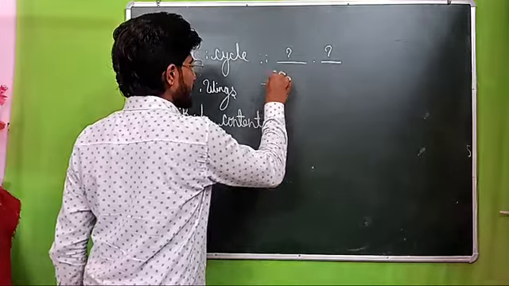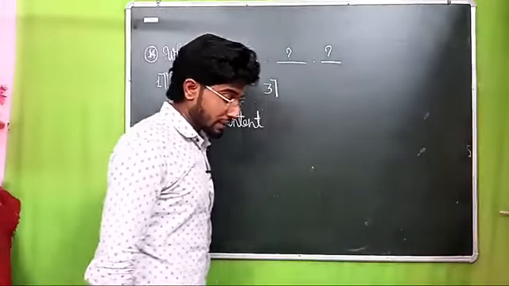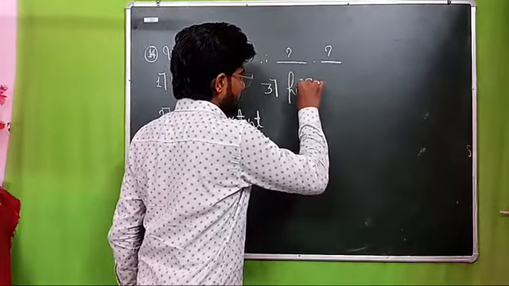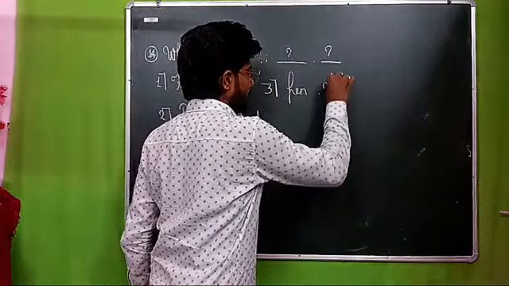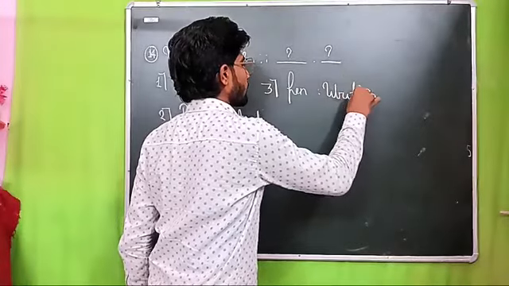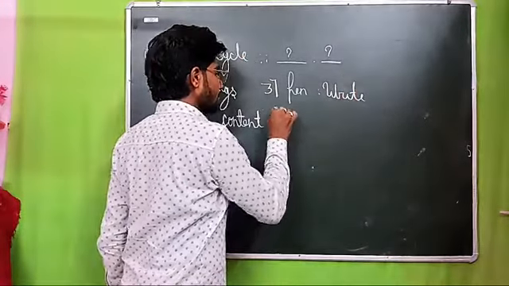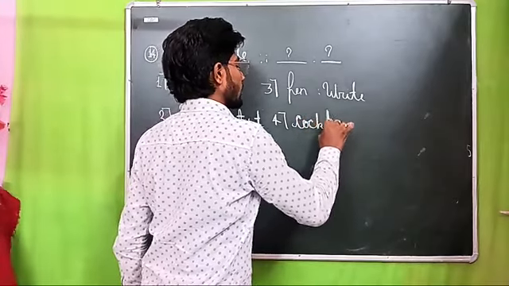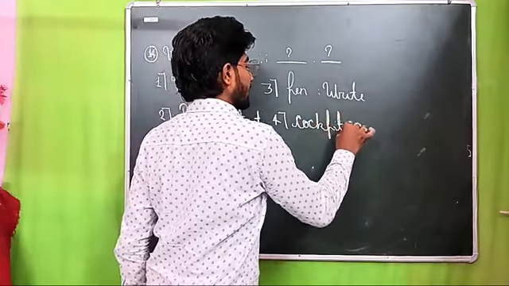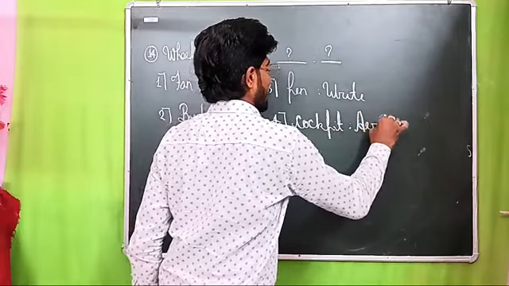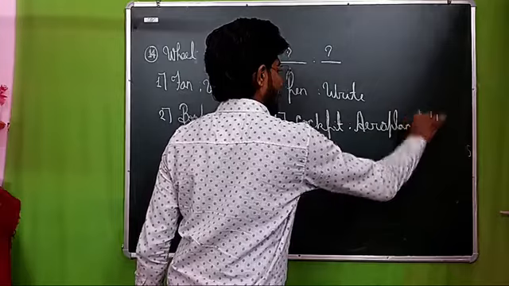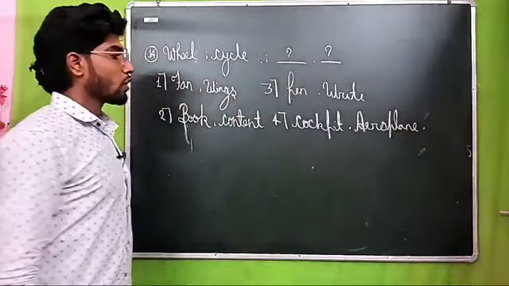Option number third, beta, what does it say? Pen related to write. And option number 4 says cockpit related to aeroplane. Got my point? Now come to the solution.